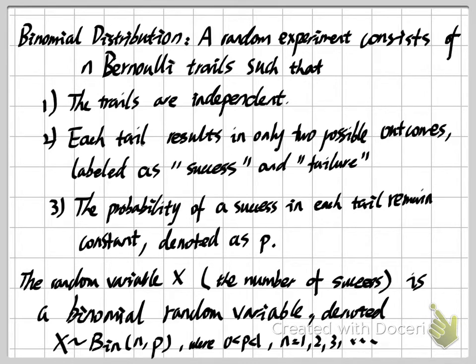And for n, it means we should have at least one Bernoulli trial, and it can be 2 or 3 or any integer number. So this is what a binomial experiment and a binomial random variable are, and then what a binomial distribution is. The way we can describe a distribution is by a PMF, probability mass function, or by a CDF, cumulative distribution function. So here let me give you our PMF for the binomial distribution.